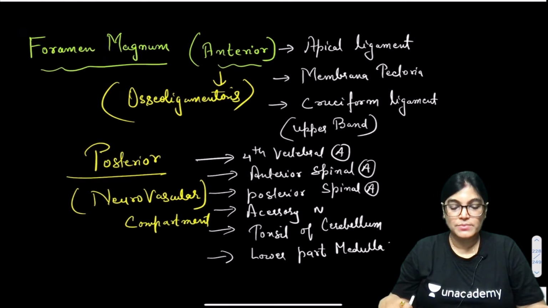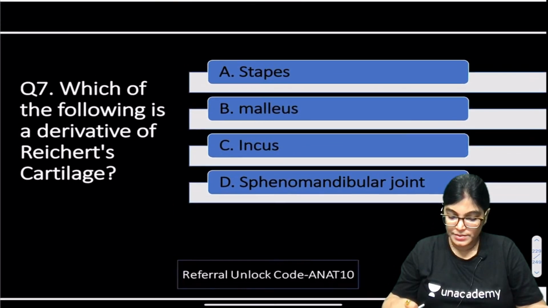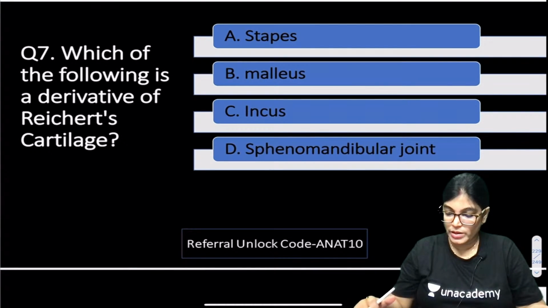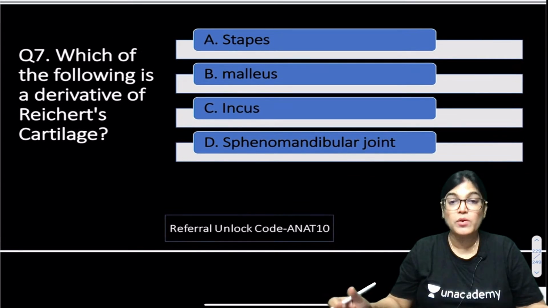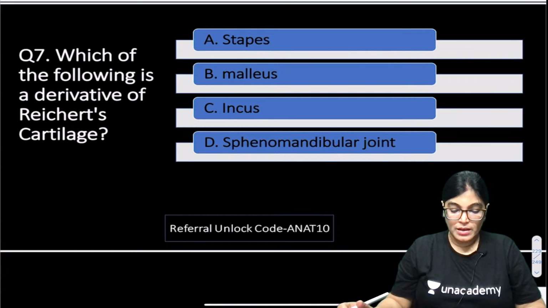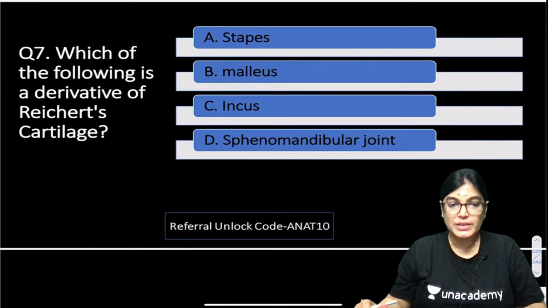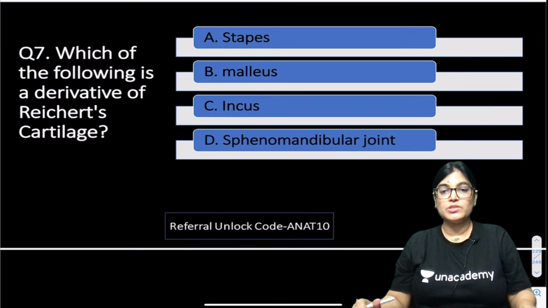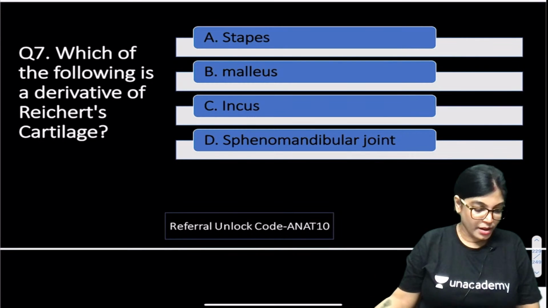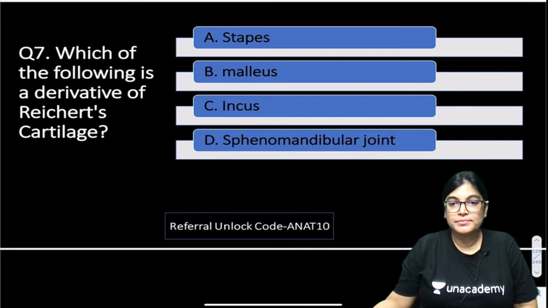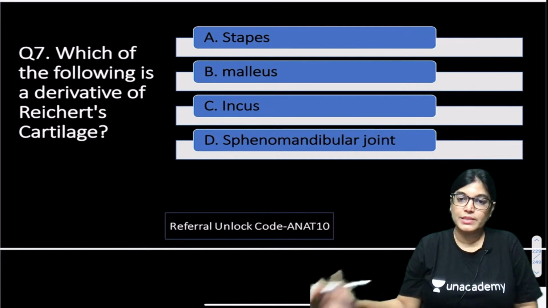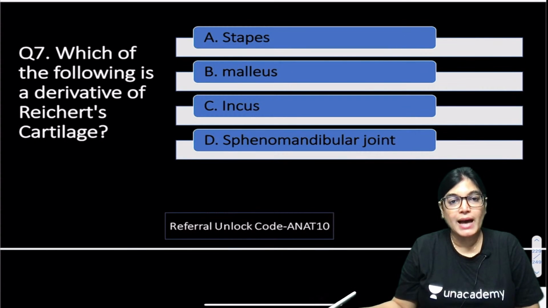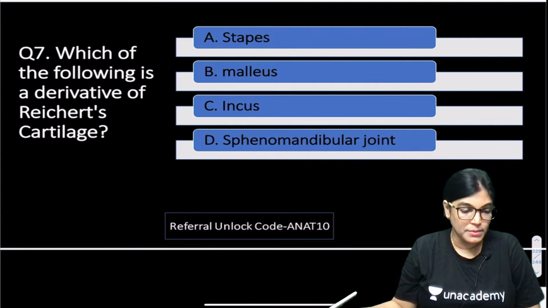So let's move on to the next MCQ, that is MCQ number 7. Still we have got 3 more MCQs, so we can slightly increase our pace. Is it okay? Which of the following is a derivative of Reichert's cartilage, students? Whether it is A, stapes, B, malleus, incus, or sphenomandibular ligament.